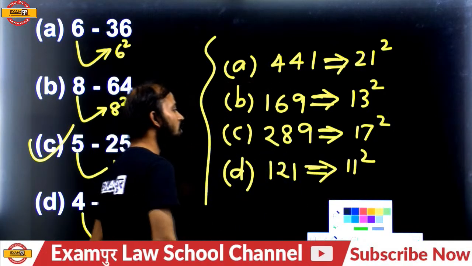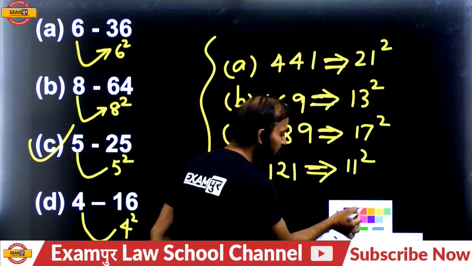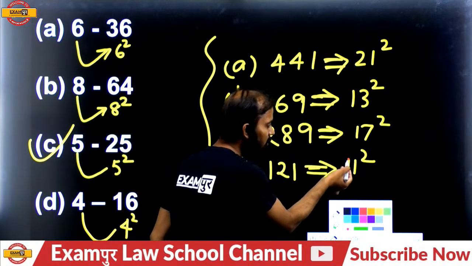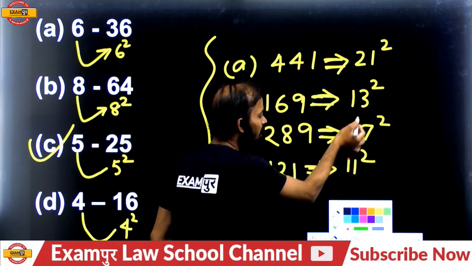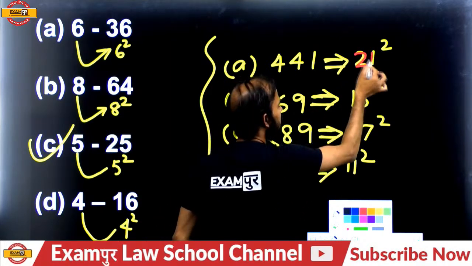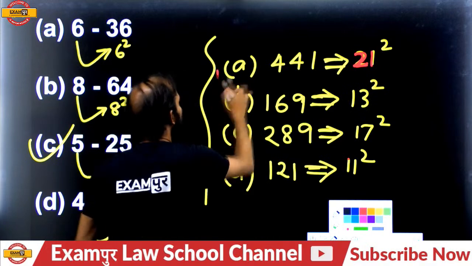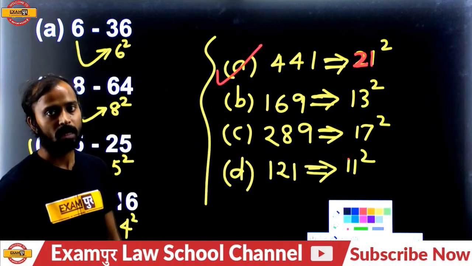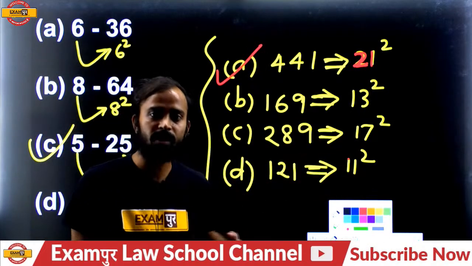So what will the answer be? Now come to the point, analyze. It's 11, 17, 13. These are all prime numbers except 21. So 441 will be the answer. All are perfect squares, but we have to find the answer.